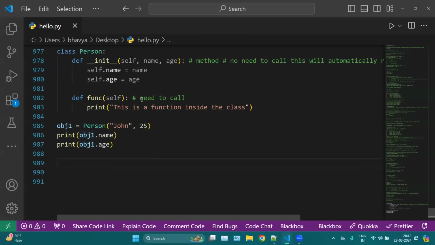And here you can see we are also using self. Now this function is not taking any parameter or argument, but still we are using self here. So the self keyword is mainly for accessing your elements, like your attributes, your functions, your lines, with the help of the object. Whatever this object is, it can access your name, your age, and this function with the help of this self keyword. That is the main use of self.